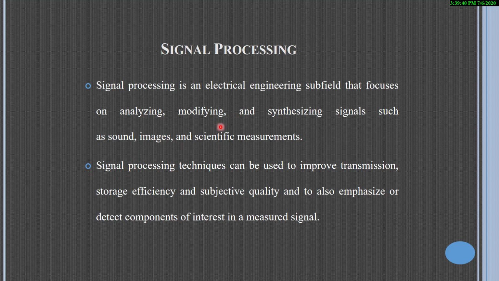And this type of signal can be processed in two ways: with the help of an analog system, we can process the signal, and with the help of a digital system, we can process the signal. That can be used to improve the transmission and storage efficiency and subjective quality, and also to emphasize or detect components of interest in a measured signal.